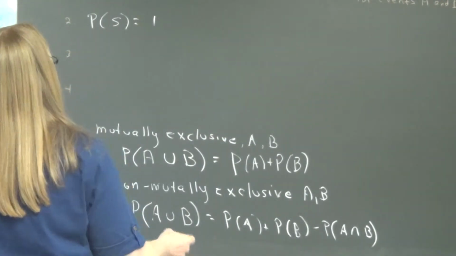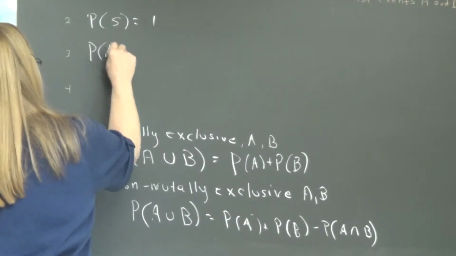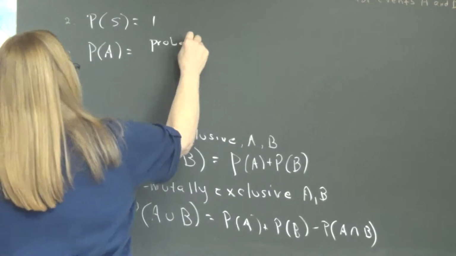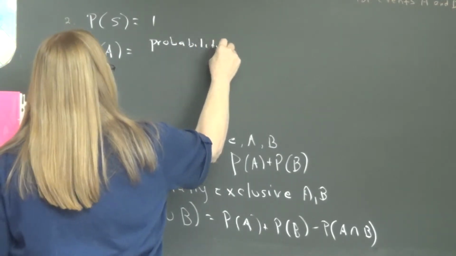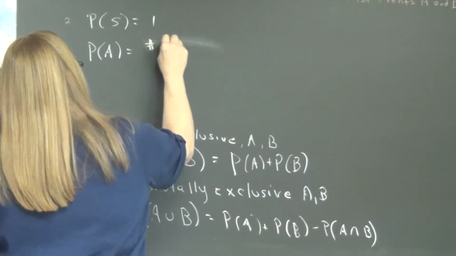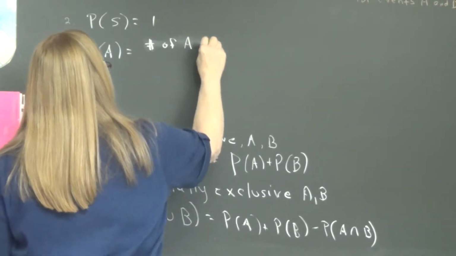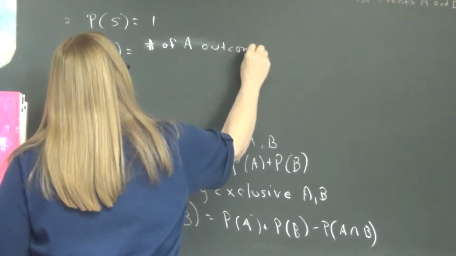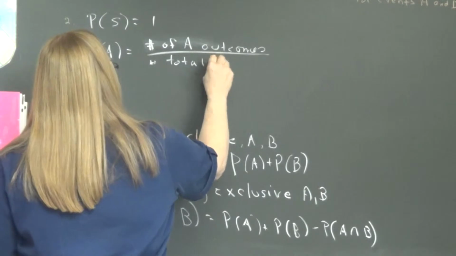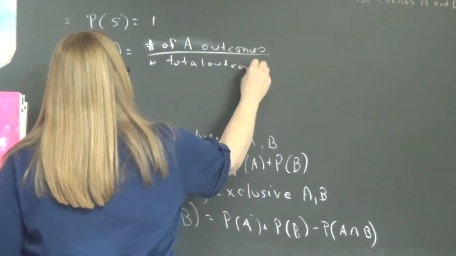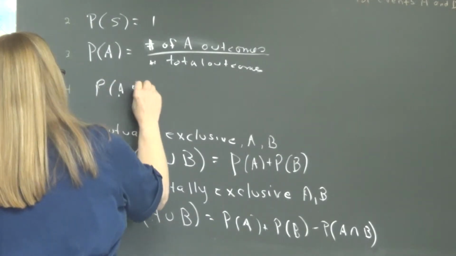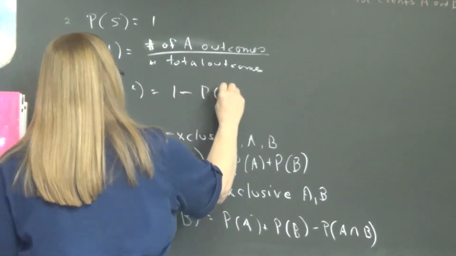Probability of A equals number of A outcomes, the actual definition, right? Yeah, divided by number of total outcomes. And then the probability of A complement is 1 minus the probability of A.